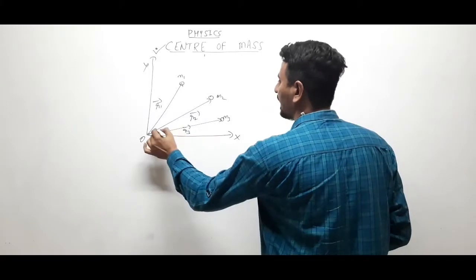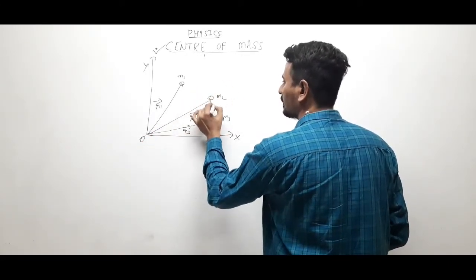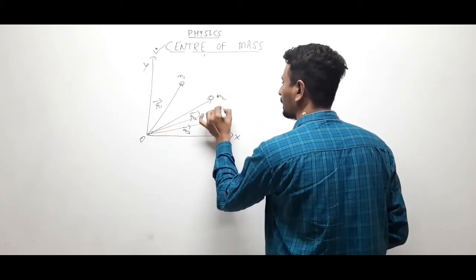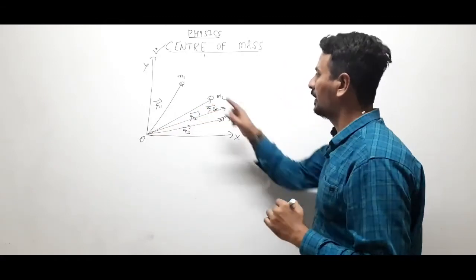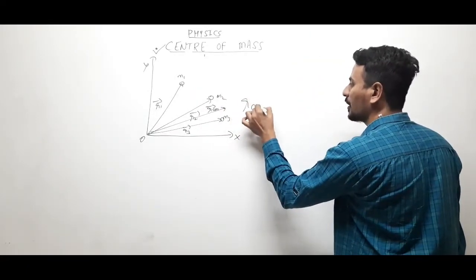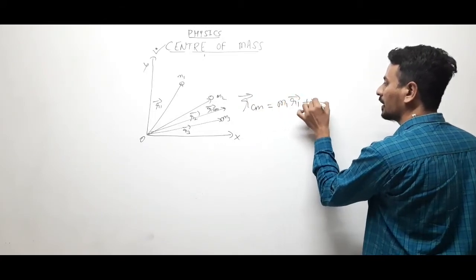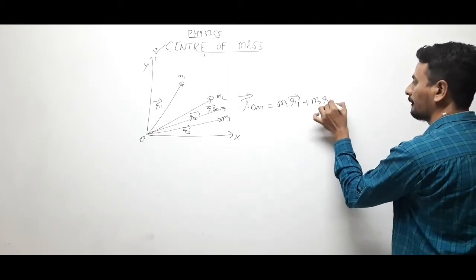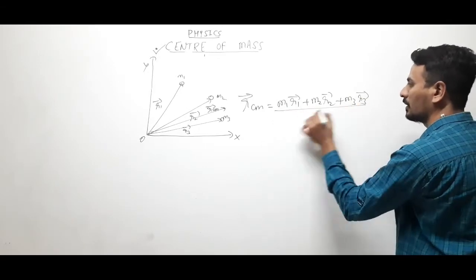Suppose let the position of center of mass be somewhere here, or we'll do one thing. Okay, let us take over here RCM, position of center of mass of these three particles, right? So RCM can be found out with this formula: M1 R1 plus M2 R2 plus M3 R3 upon,